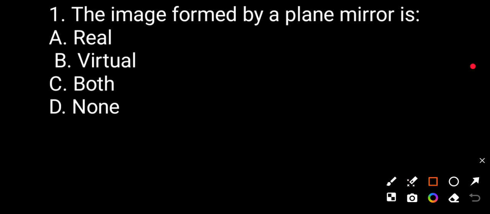The first important question: the image formed by a plane mirror is option A real, option B virtual, option C both, option D none. The correct answer is B, virtual.